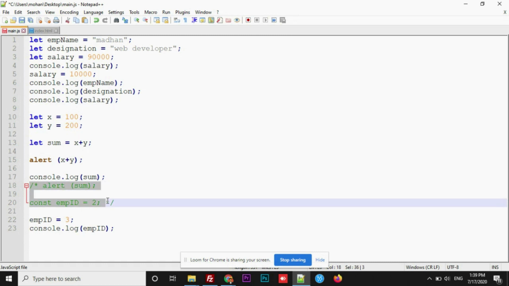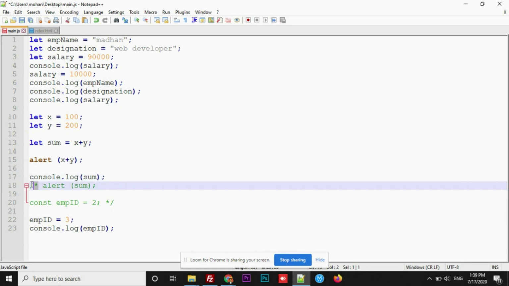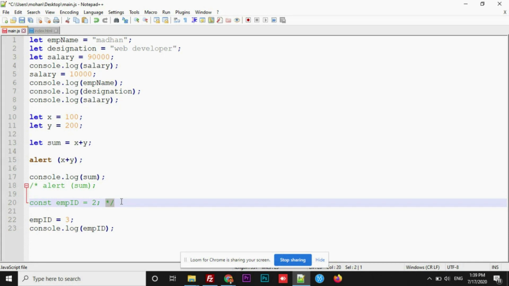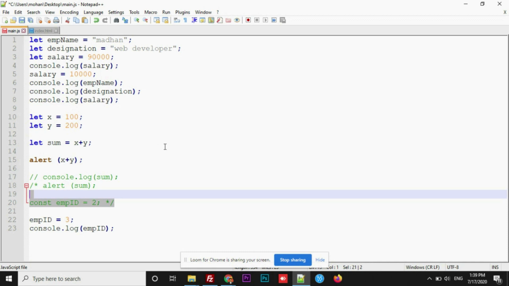Now this is a multi-line comment. If you want to comment more than one line, you use slash star at the start and star slash at the end. This is how you do multi-line comments. If it is a single line comment, you can simply use this. This line got commented. This is a single line comment and this is multi-line commenting.